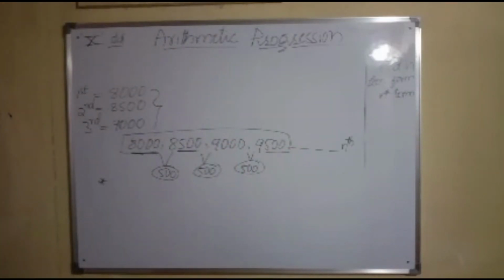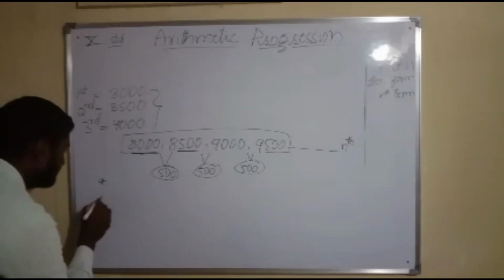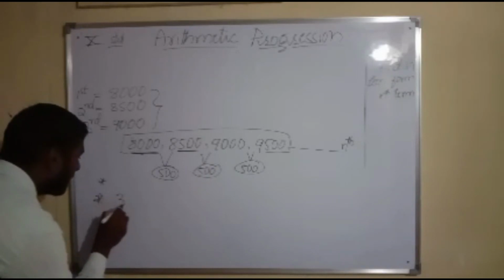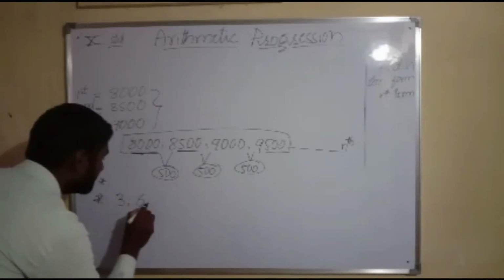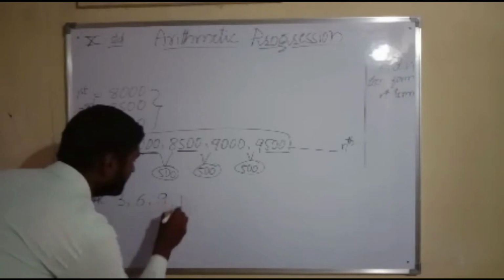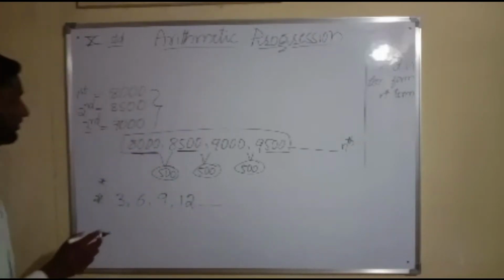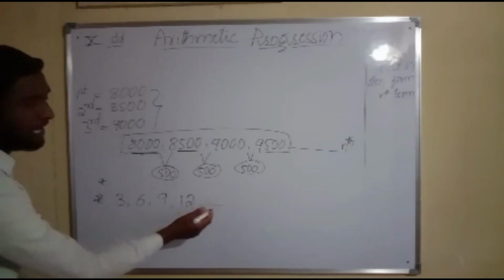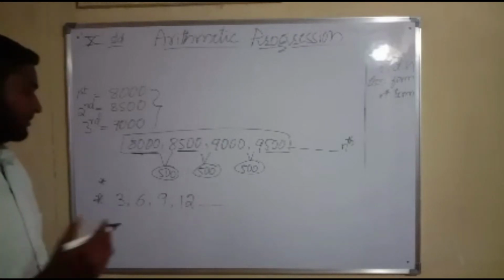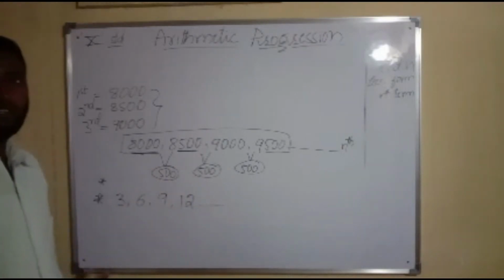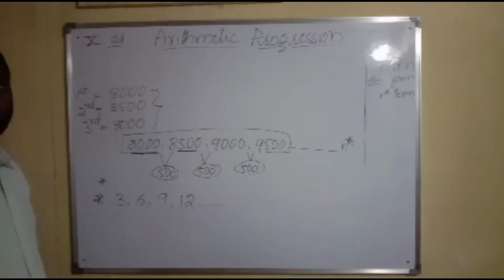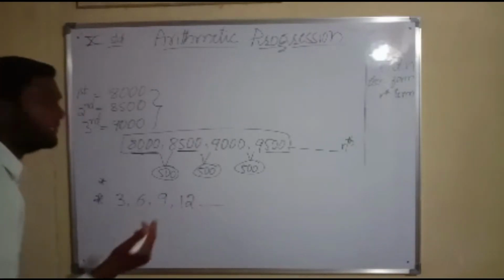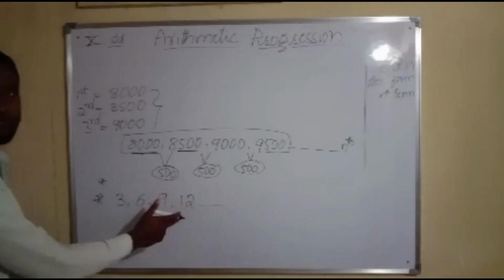For example, I would like to illustrate with another example. Here I have got a list of numbers. Here I will write 3, 6, 9, 12. So I wrote 4 terms: 3, 6, 9, 12. Here I can expect from you the fifth term. You can easily tell me the fifth term. How is it possible? Because you can add a particular fixed number to the previous term.